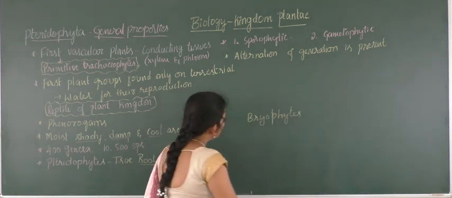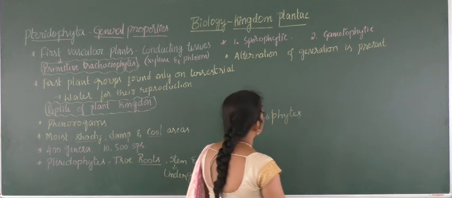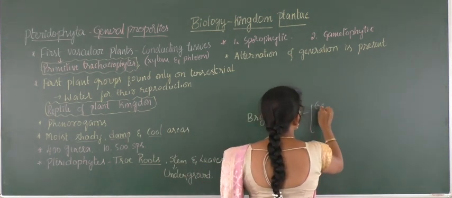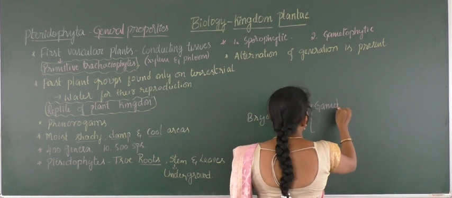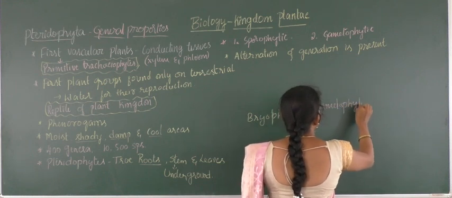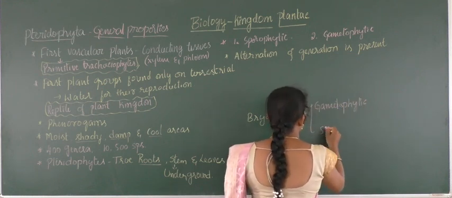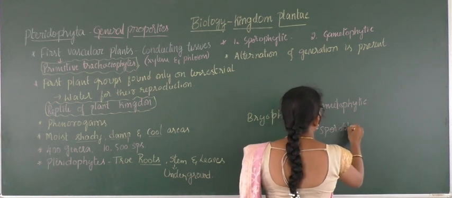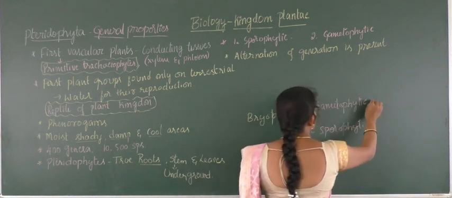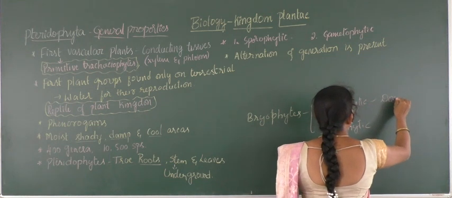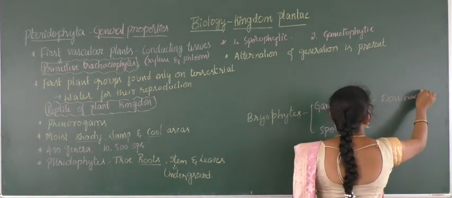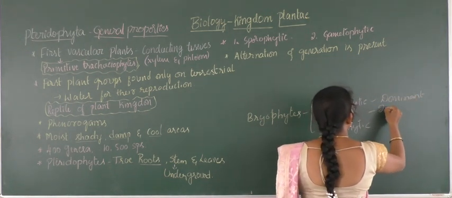Where in case of bryophytes, first will be the gametophytic stage, and the next will be the sporophytic. Here the gametophytic will become the dominant stage, and it will be the independent one also.